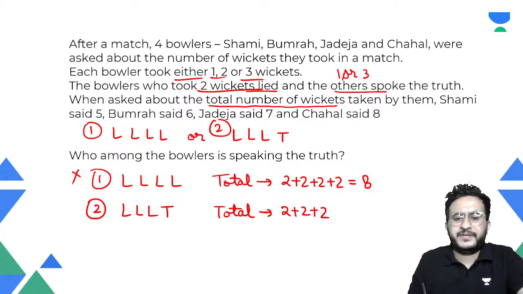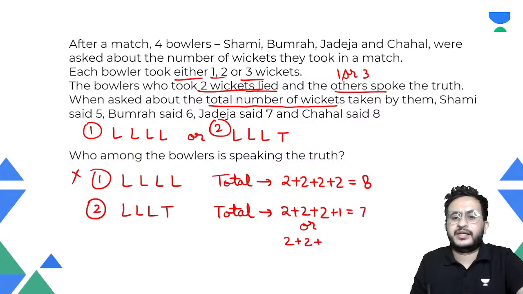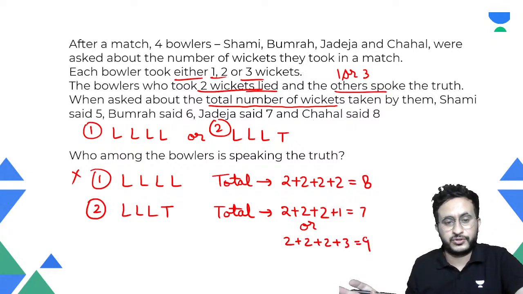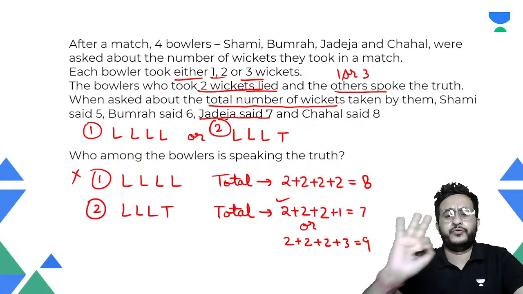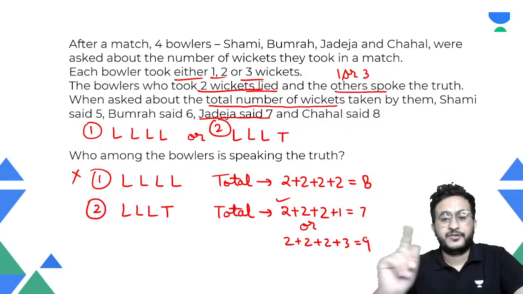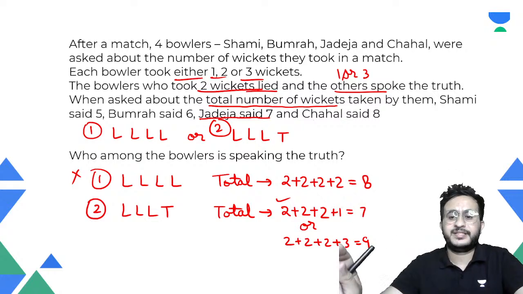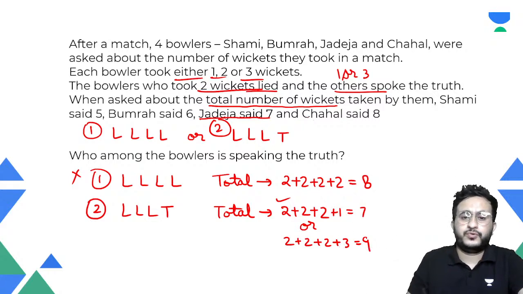If the fourth person is telling the truth, the total can be 7 wickets or 9 wickets. Now, one person is saying 7 wickets, and no one is saying 9. That means this case has to be considered: three people took 2 wickets, all of them telling lie, and one person took 1 wicket, and that person is telling the truth. So, who is telling the truth? Jadeja is telling the truth.